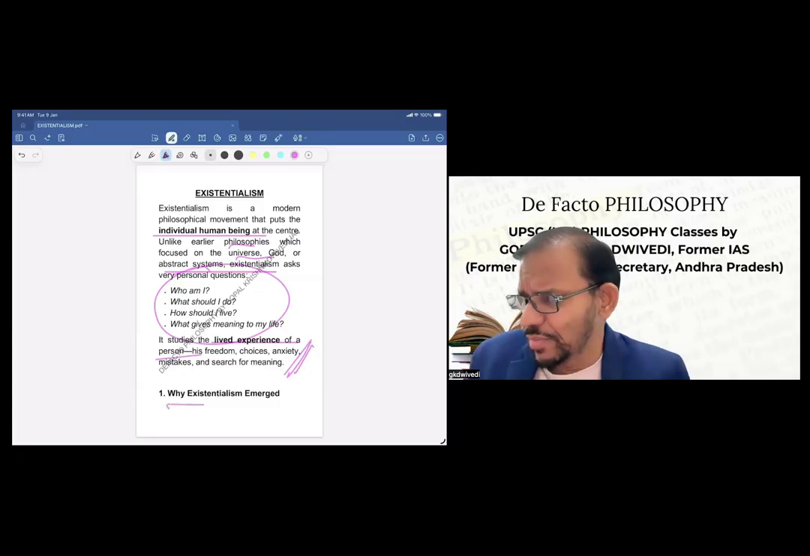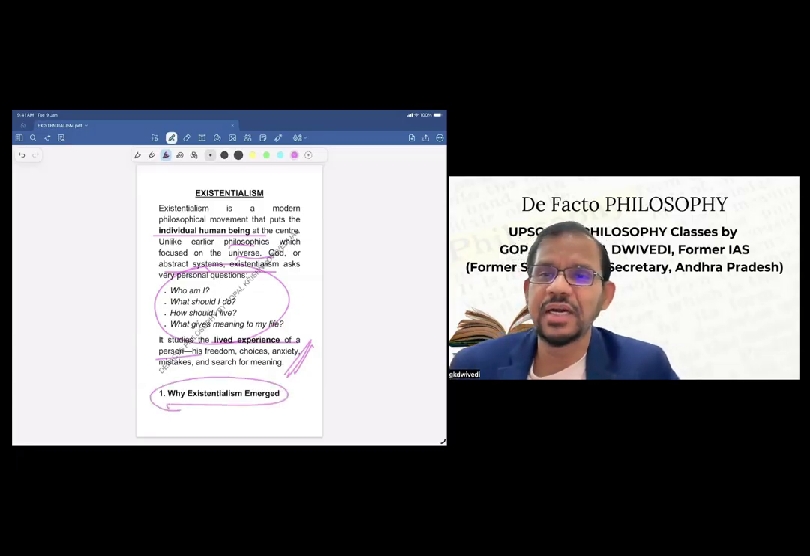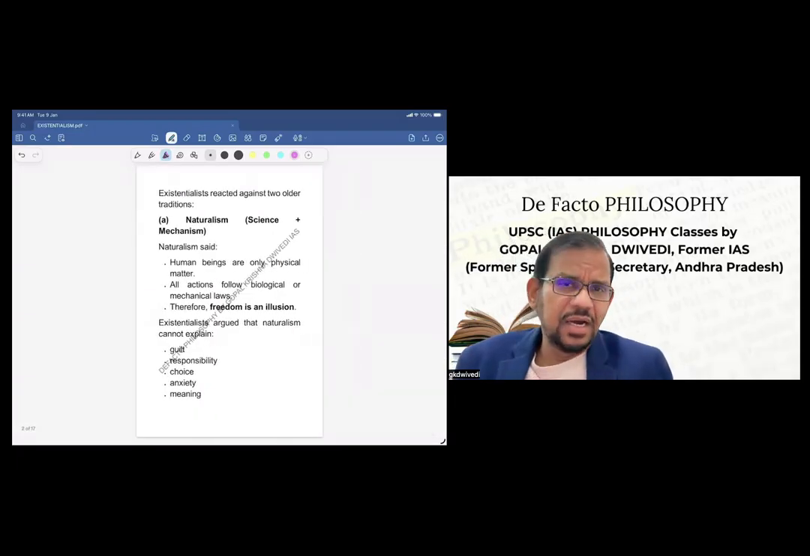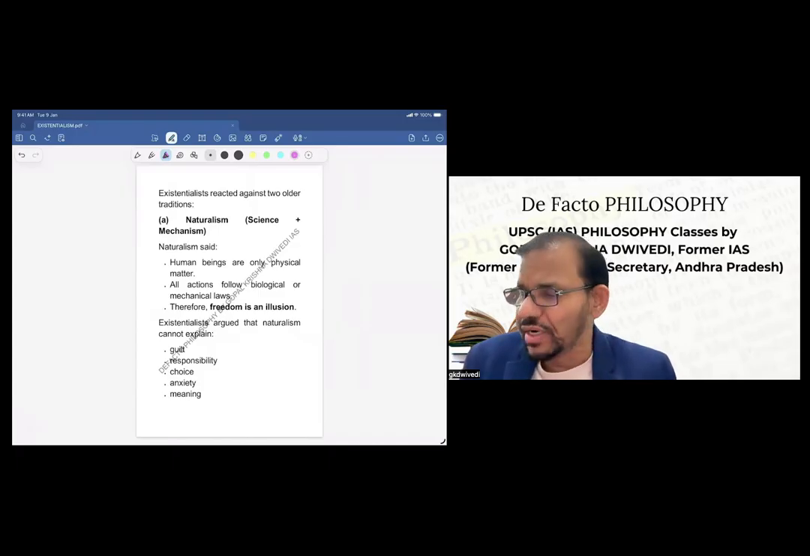Now, why did it emerge? Now let us try to understand why it emerged. What is basically the genesis of existentialism? See, as I told, this is a reaction against two older traditions. What are the older traditions?